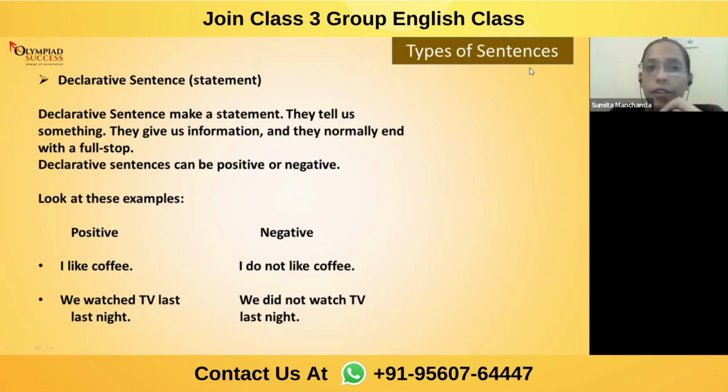Now, when we talk about declarative sentence, see within the bracket, I have written statement. Declarative itself means a declaration which has been made. I am saying something. I'm not asking, I'm not taking any permission, or requesting for anything. I'm not asking any question. I am simply declaring, I'm simply giving information about myself if the sentence is regarding me. Now, when I say I like coffee, I'm trying to inform you about me, what I like. So I'm just simply declaring.